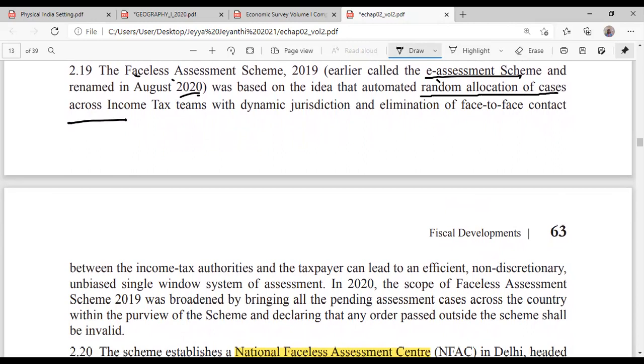One tax officer will get one file randomly, and it can be from any part of India. It's not like if you're in Ernakulam, only Ernakulam range officers will come to you. It can be from anywhere in India. So random allocation of cases, like elimination of face-to-face contact.